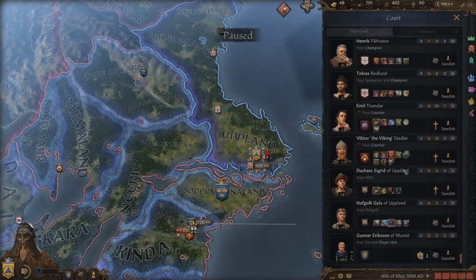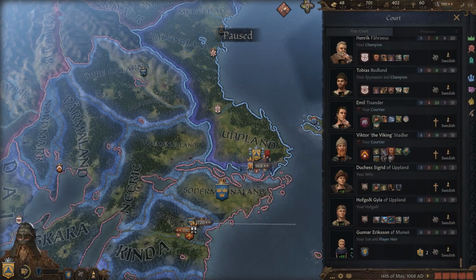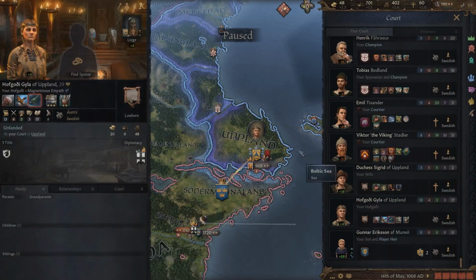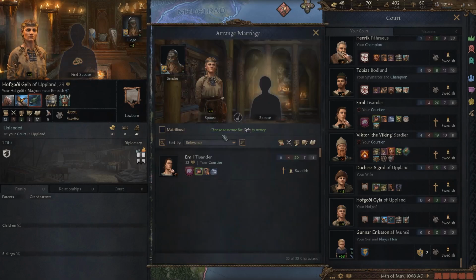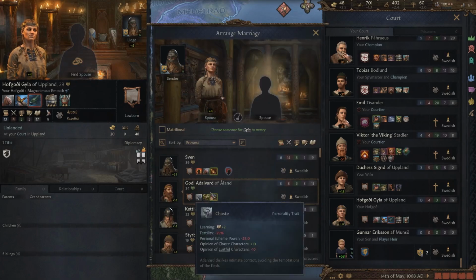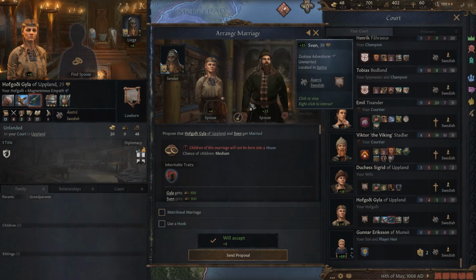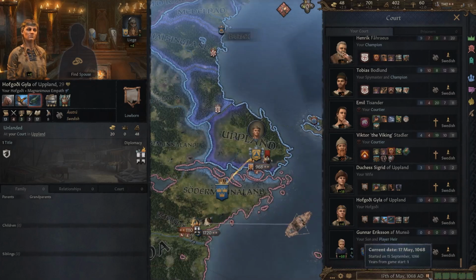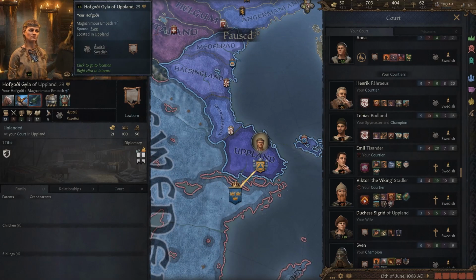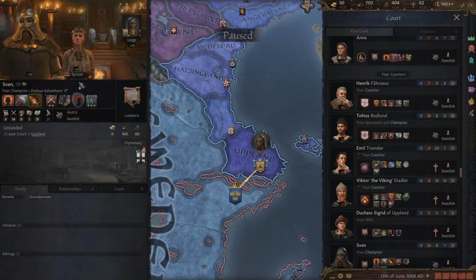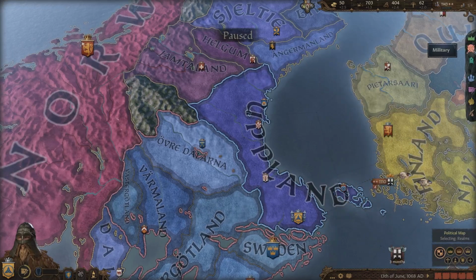So another thing I'm going to try to do this game is anytime we have any female courtiers, like you can see our religious council member here, we can set up a marriage for them based on prowess, so that I can get their husbands as a knight in my court once they accept the marriage. So now that this guy is married to my religious council member here, we get a free 21 prowess knight with 14 martial ability, which is honestly really strong.